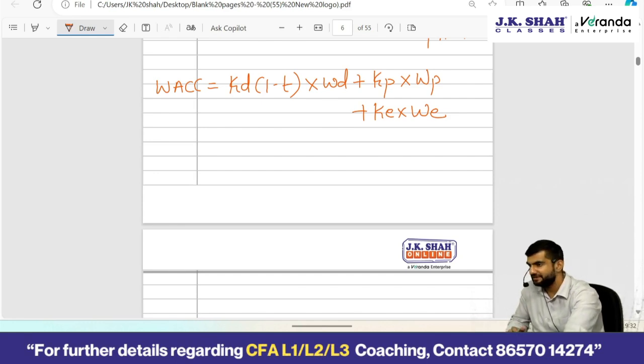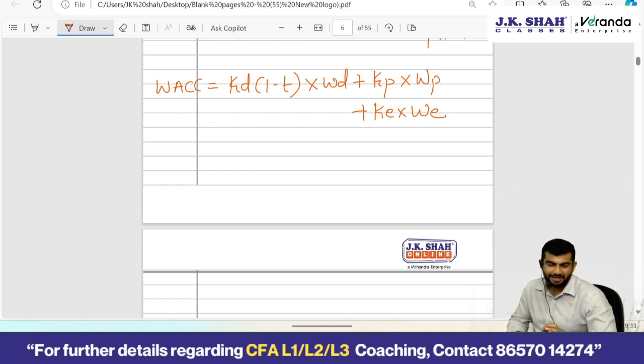Now we have discussed the difference between debt and equity. Of course, we have discussed that multiple times, and this is the most basic thing you should be knowing by now. So I'm not discussing that. Okay, fine. Coming to Modigliani Miller, proposition 1, no taxes. The entire theory had taken such simplifying assumptions: no taxes, no transaction cost, borrowing and investing at risk-free rate, rationality of investors. What a joke.